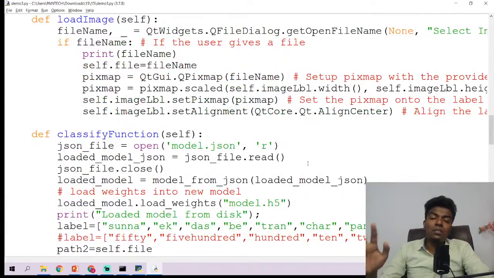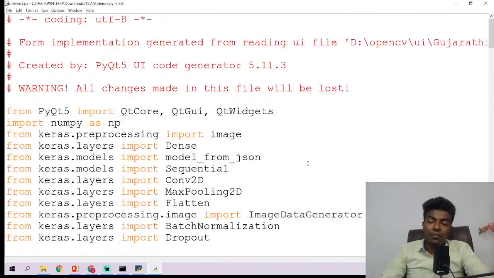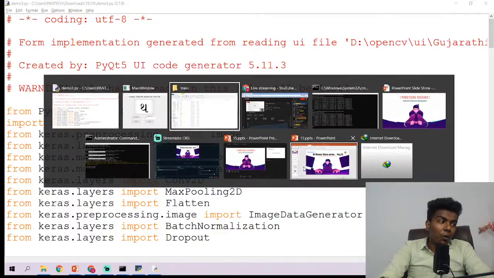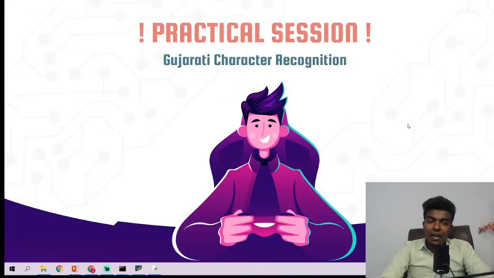So you can use this program for that kind of classification, guys. That is the main advantage of this PyQt designer, by the Python program. Okay, so I hope you really enjoyed it.